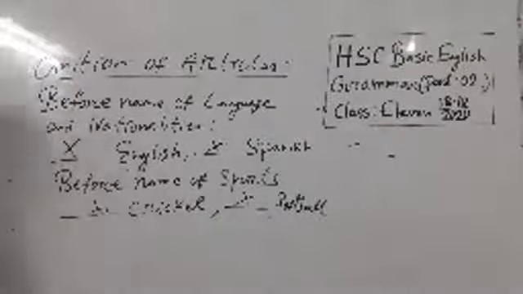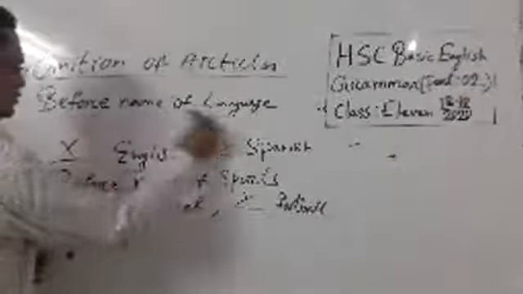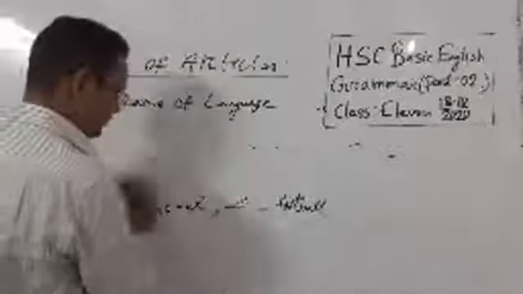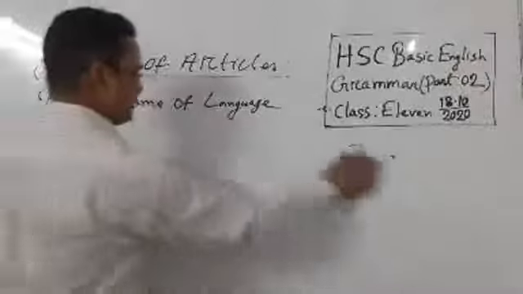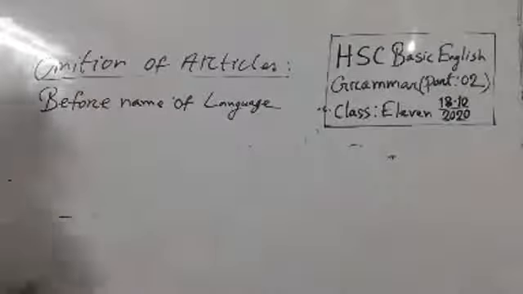So, I am telling about omission of article before a name of academic subject also. Before name of academic subject, we don't use any article.